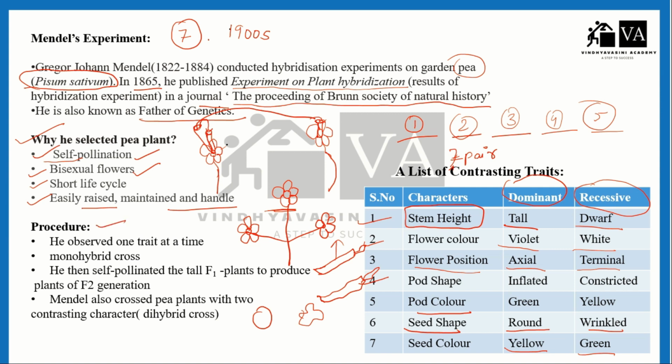Procedure. What procedure did he choose? He observed one trait at a time. He did a monohybrid cross, and he did a dihybrid cross.